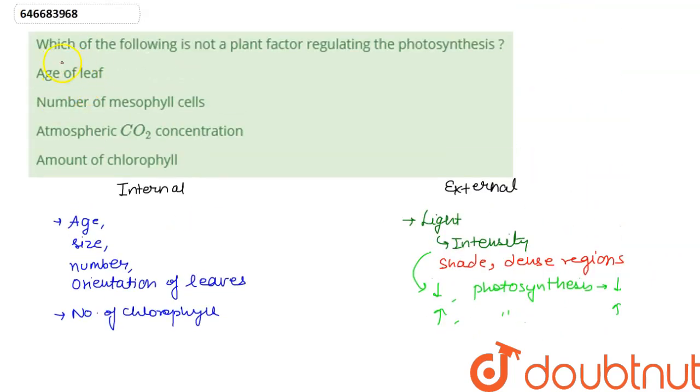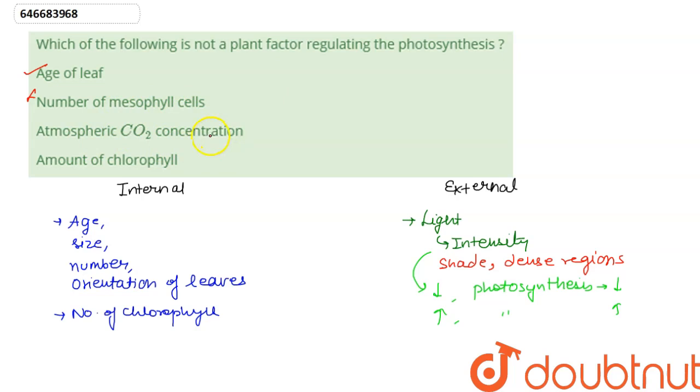Let us look at our options now. Age of leaf, yes, it affects the rate of photosynthesis. Number of mesophyll cells, no. The number of mesophyll cells does not affect it, because mesophyll cells contain chlorophyll, and the amount of chlorophyll is what affects the rate of photosynthesis. So mesophyll cell number is not a limiting factor for photosynthesis.